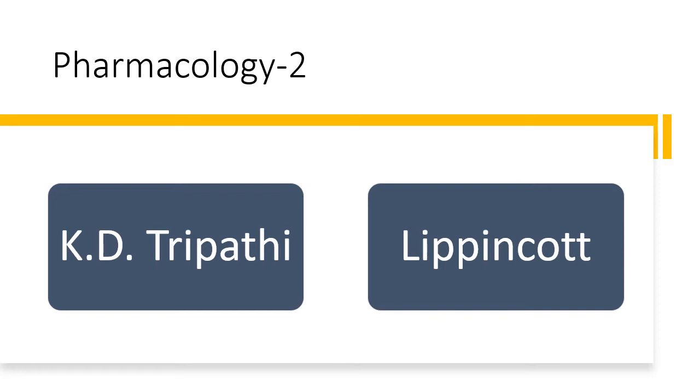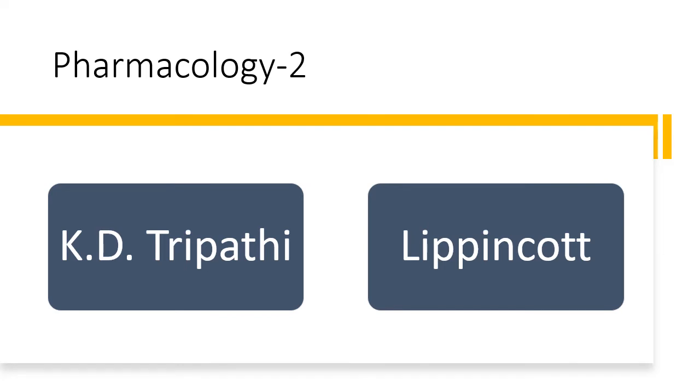And Lippincott, if you want, you can go for revision in that book, because you'll get specific allotted small boxes in which there are important points. And if you want much in detail, KD Tripathi is a better book. In Lippincott, you can just have a revision or a go-through look. And these two books are said to be optimum for pharmacology.